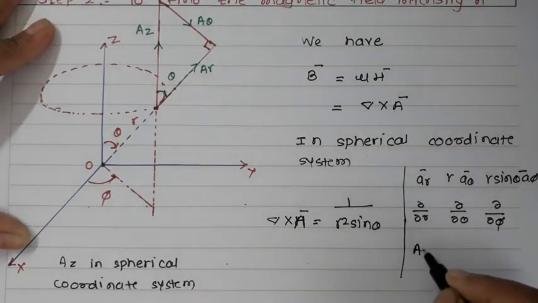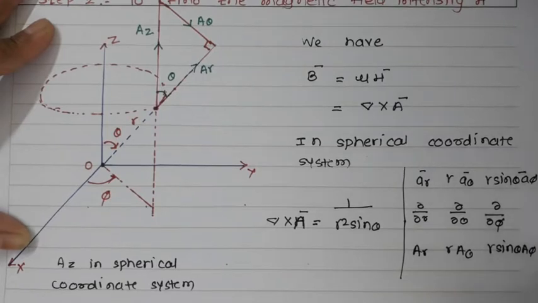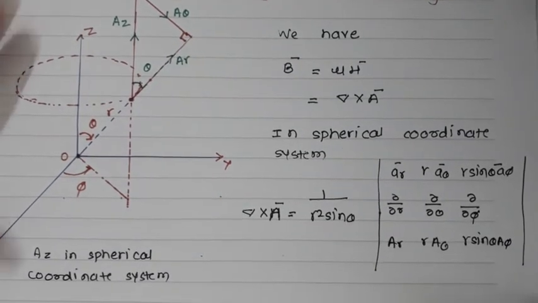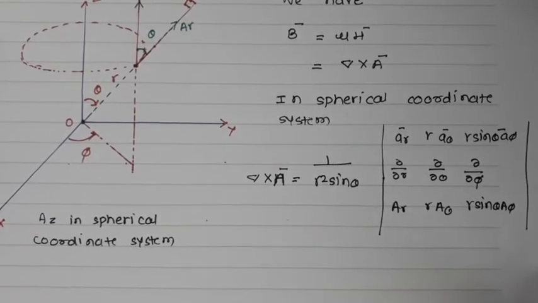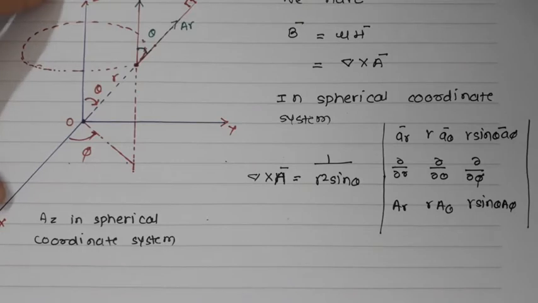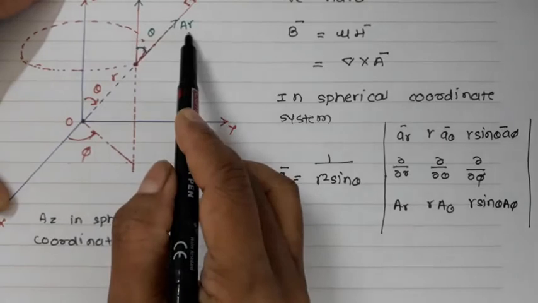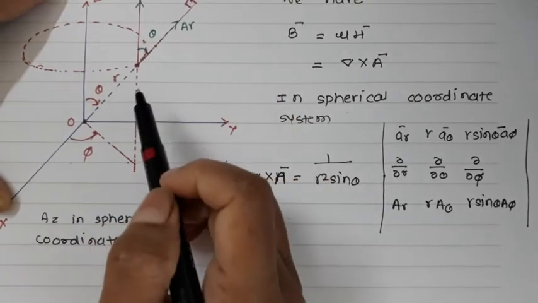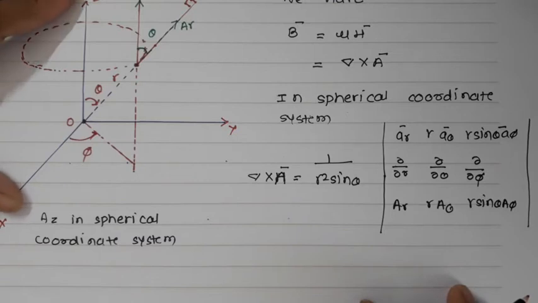So this will be A_r, r A_theta, and this will be r sin theta A_phi. This is what we have already seen, how we can represent our magnetic vector potential in the spherical coordinate system. Now to solve this, we require the relationship between A_z and A_r, A_theta, A_phi. Let us find out the relationship of A_r, A_theta, A_phi with A_z.